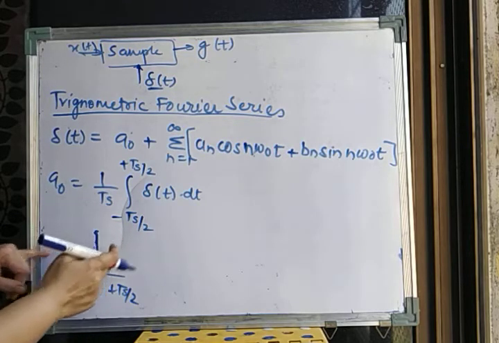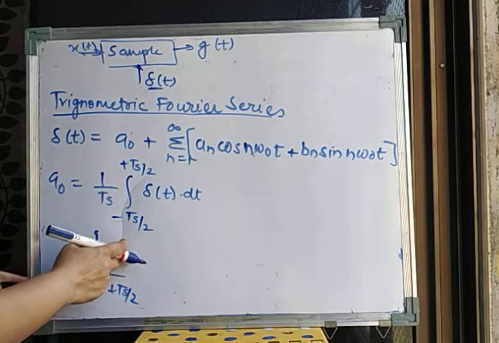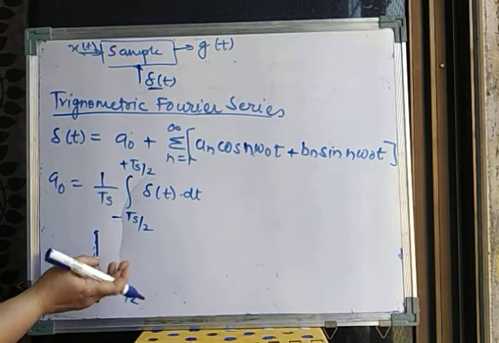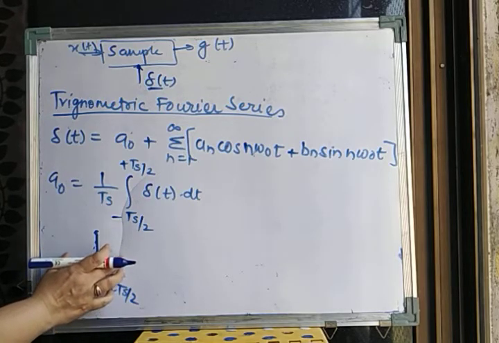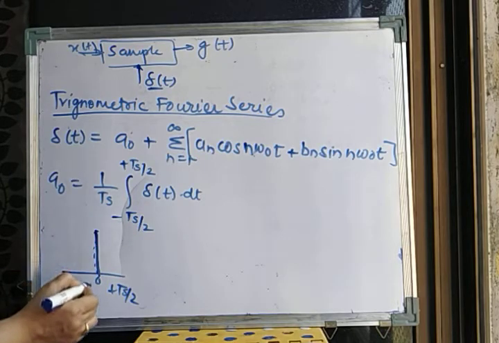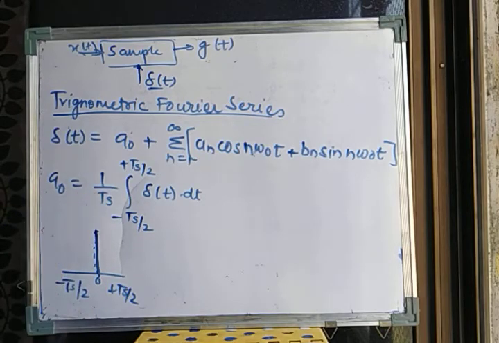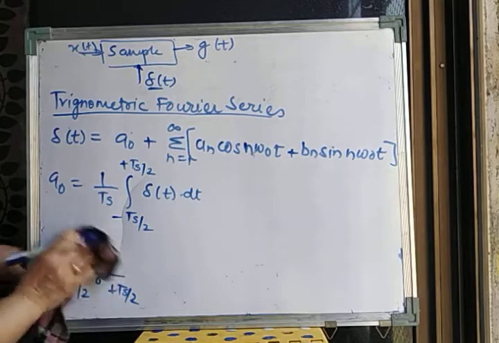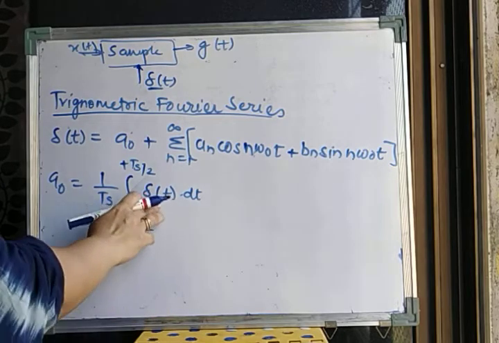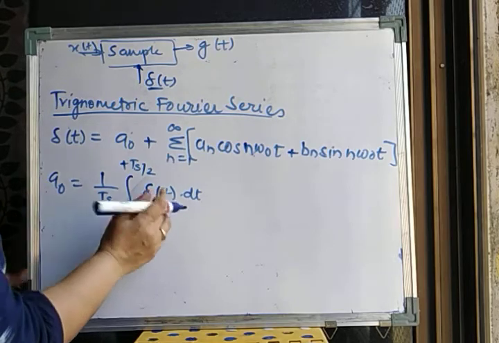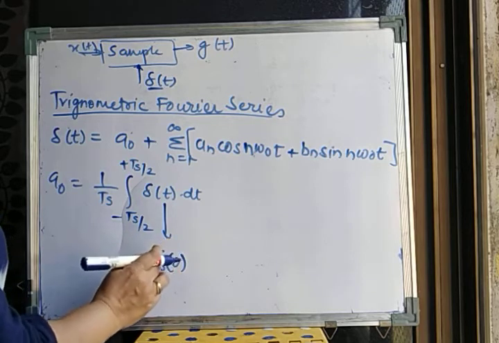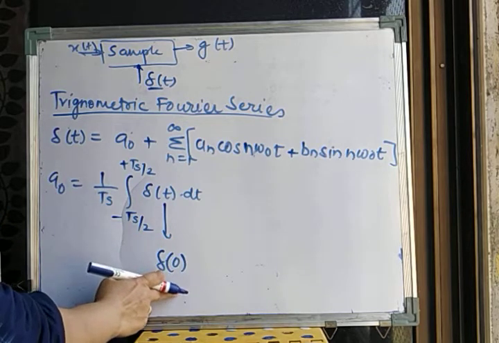For other instances, it is going to be 0. So even if I integrate it, there is nothing else to integrate in this whole period. I have a signal only at one instant of time. So there is no meaning to this integration, right? After integrating, we get only a single value of delta, that is nothing but the value of delta at t equal to 0.